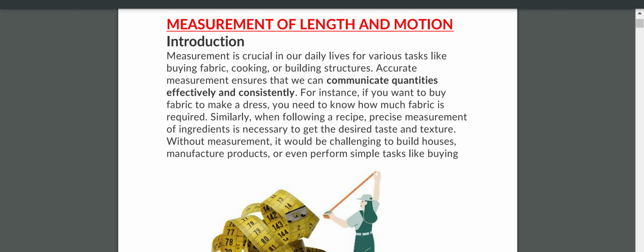Right, for making houses. To make the houses and the buildings, we need measurements. To measure the field, we also require measurements. Any more? For stitching dresses, measurement is required. To make furniture, measurement is also required.